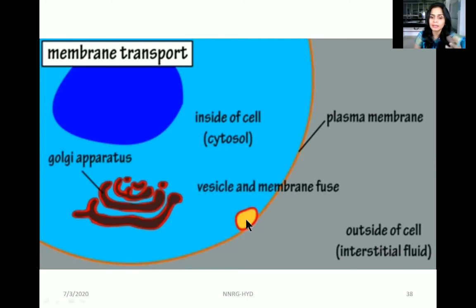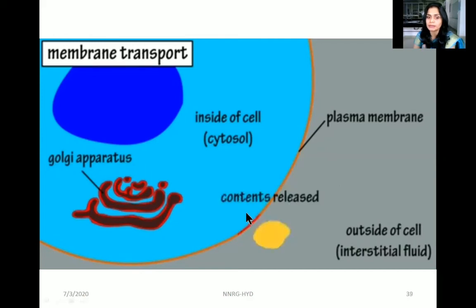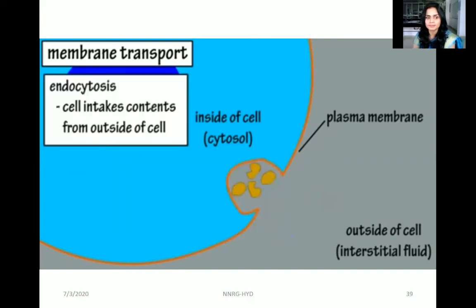The remaining proteins present in these vesicles, the contents, are released outside the cell. That's how the transport from the Golgi apparatus through the sac or vesicle takes place, releasing the contents of these vesicles from the plasma membrane to the interstitial fluid. Okay, that is exocytosis.